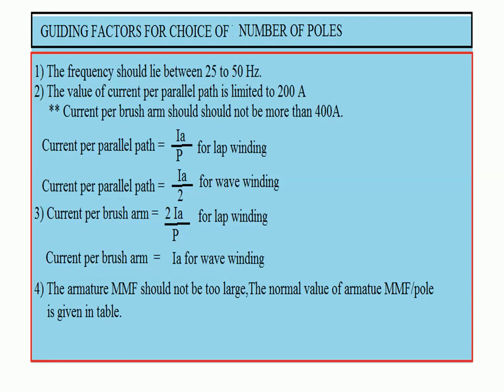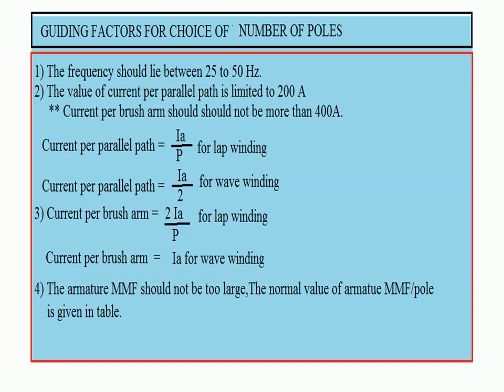Similarly, current per brush arm should be limited to 400 amperes. It should not increase more than 400 ampere. Current per parallel path: if it is lap winding, number of parallel paths A equal to P, so current per parallel path becomes Ia divided by P for lap winding. Similarly, in case of wave winding, number of parallel paths A equal to 2, that is Ia by 2.